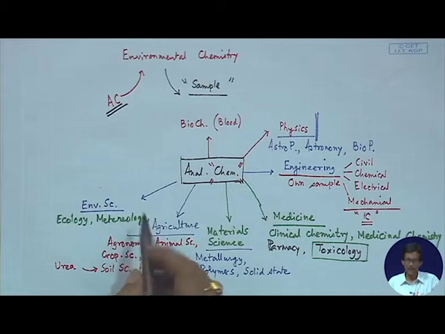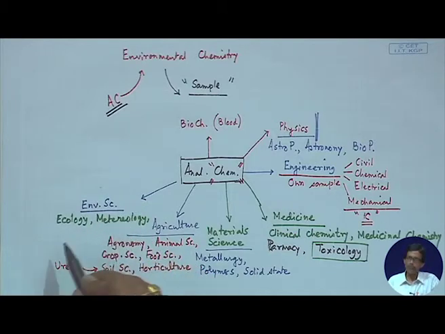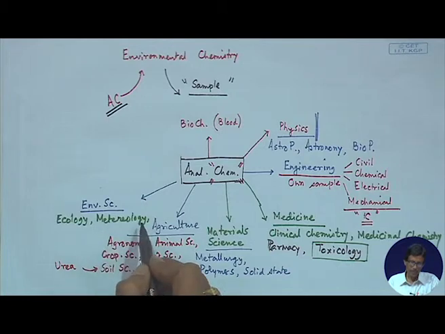Suppose we want to analyze some meteor. A meteor can give rise to a solid sample. That solid can be ground into powder form, and that powder can be utilized for the analysis of its corresponding elemental composition, or the elements.